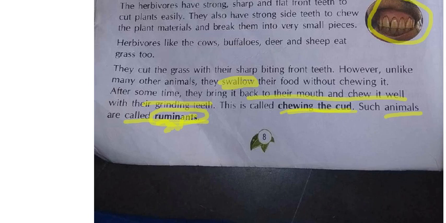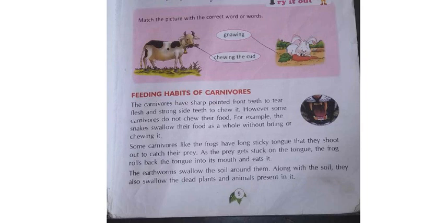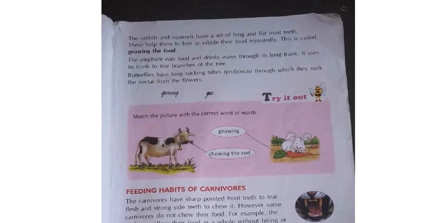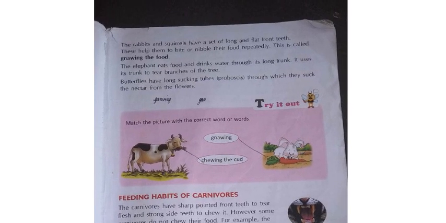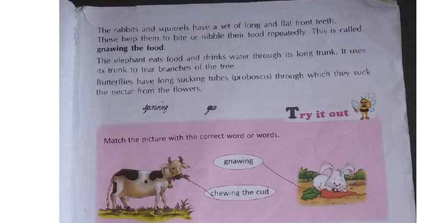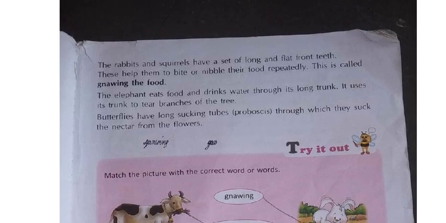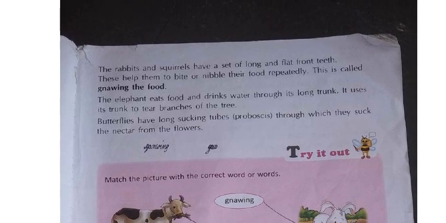One more term you need to learn in herbivorous animals is gnawing. What is meant by gnawing? Some animals, for example rabbits and squirrels, have very long and flat front teeth. Flat means all will be equal. Their front teeth will be long and flat. With the help of these teeth, they can bite the food repeatedly, again and again.